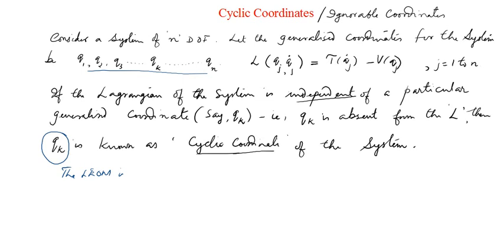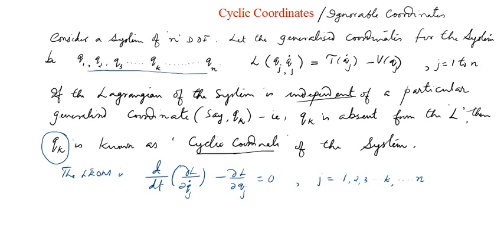is d by dt of dou L by dou Qj dot minus dou L by dou Qj is equal to 0, as we are familiar. That is our Lagrange's equation of motion. Now, you know that j runs from 1, 2, 3, etc., to some intermediate value k, and it goes to n, where this k can be even 1 or it can be n. It's any general value.